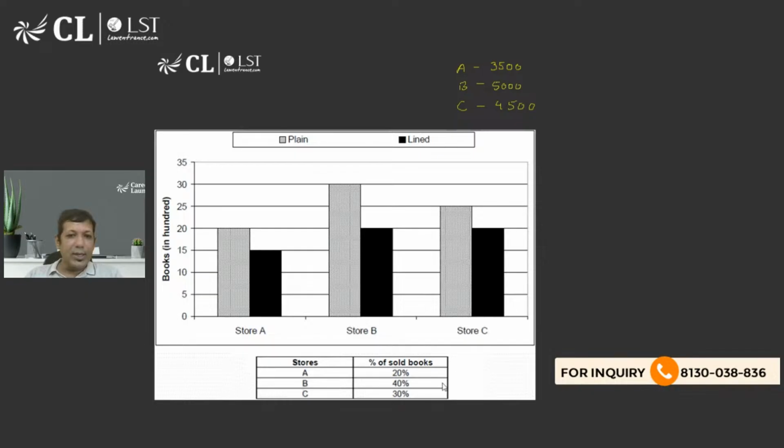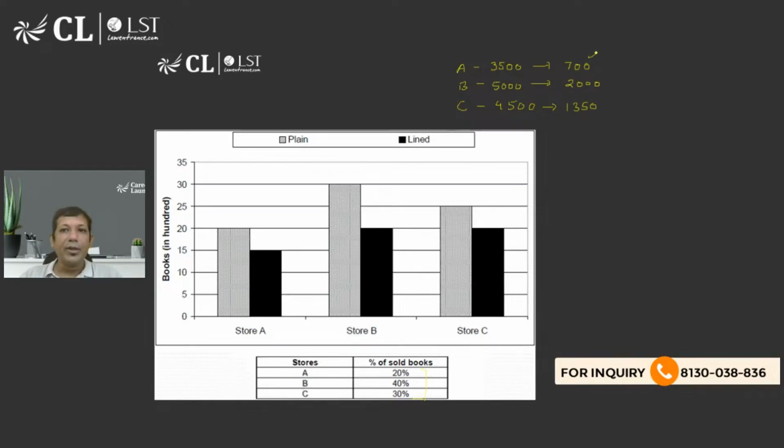Now, this last table is giving us the percentage of books sold, not individual books sold. I can't figure out what percent of the plain books are sold, what percent of lined books are sold. So 20% means it is selling only 700 books. 40% means it is selling 2000 books. 40% of 5000 is 2000. 30% is going to be 1350 books. So 10% is going to be what? 450. 20% is going to be 900. 30% is going to be 1350. So these many books they are selling.